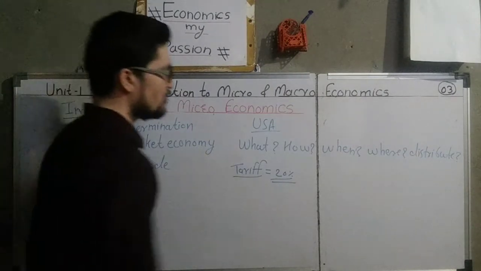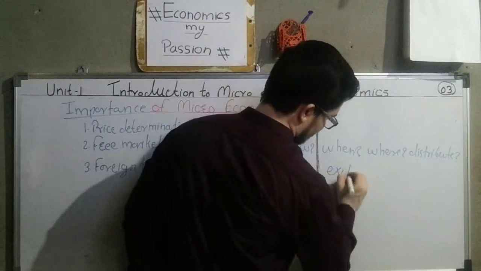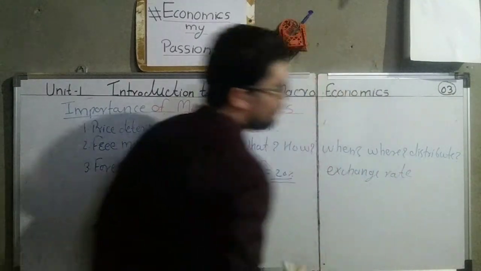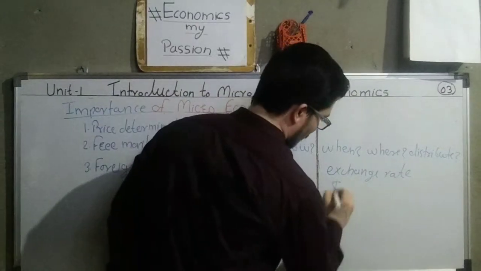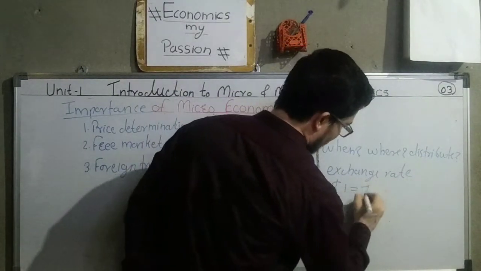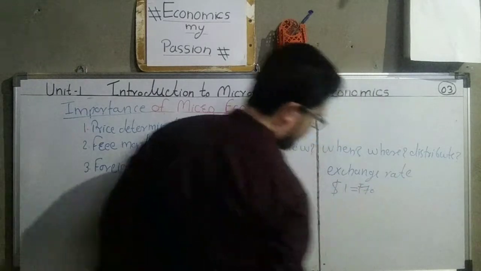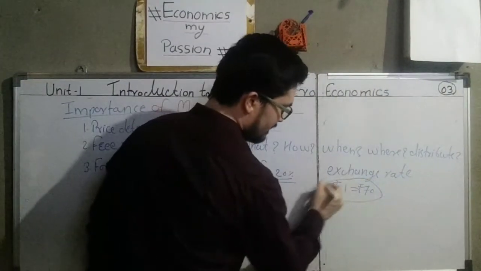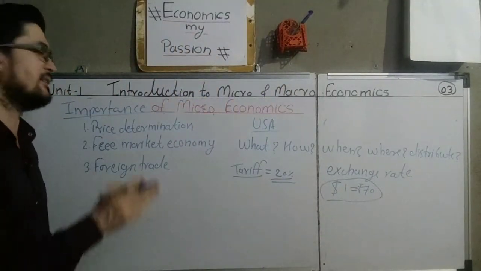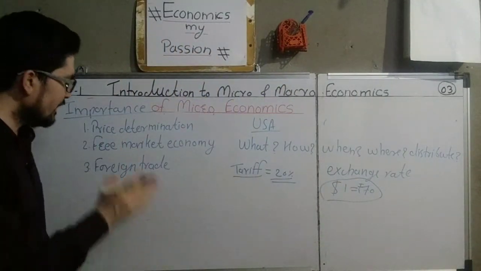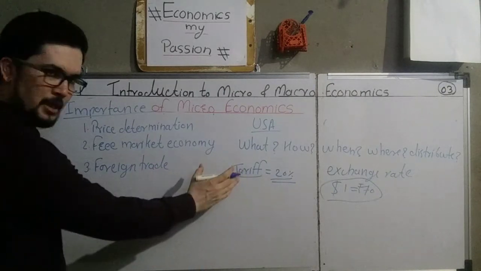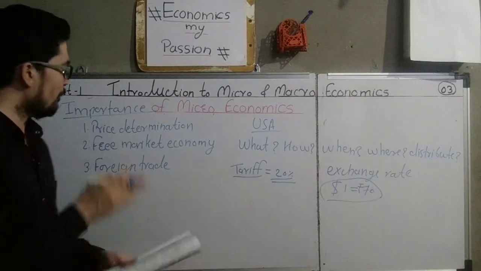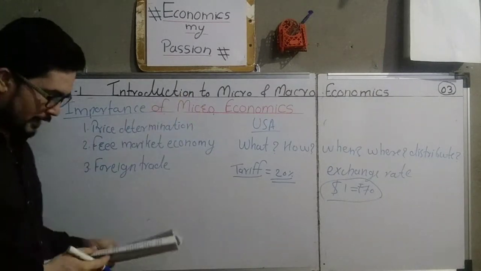Then, the determination of exchange rate. Exchange rate of money, for example, $1 is equal to 70 rupees. This is called the exchange rate. And how this exchange rate is determined is analyzed in microeconomics. So in the determination of exchange rate and tariff also, microeconomics plays a fundamental and important role. So this is also an importance of microeconomics.